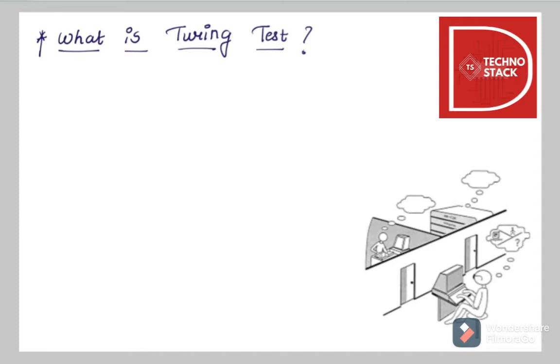Let's first discuss some of its history. In 1950, there was a scientist named Alan Turing who proposed a test, known as the Turing test, based on common features that could match with the most intelligent entity, that is, human beings. The art of creating a machine that performs functions which require intelligence. So what he did was create a test to distinguish whether a given response is from a human being or a machine.